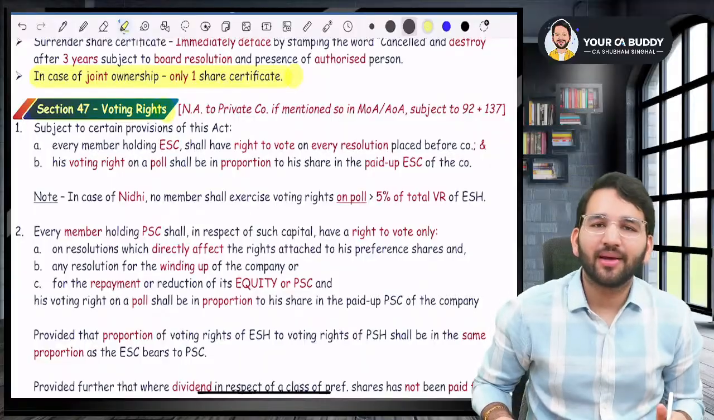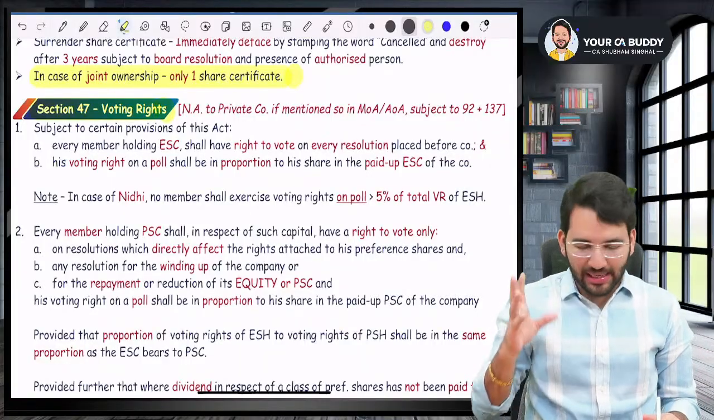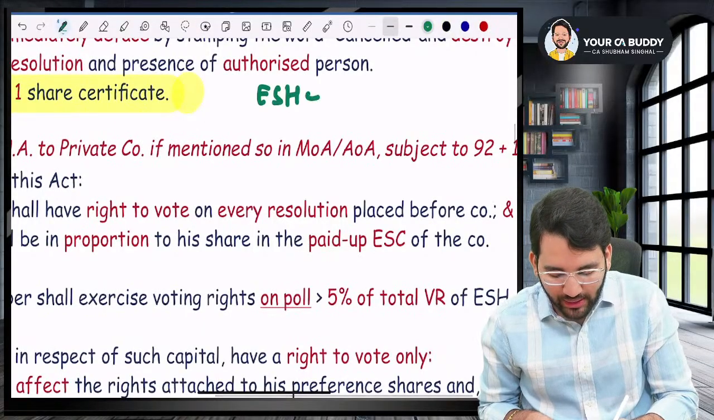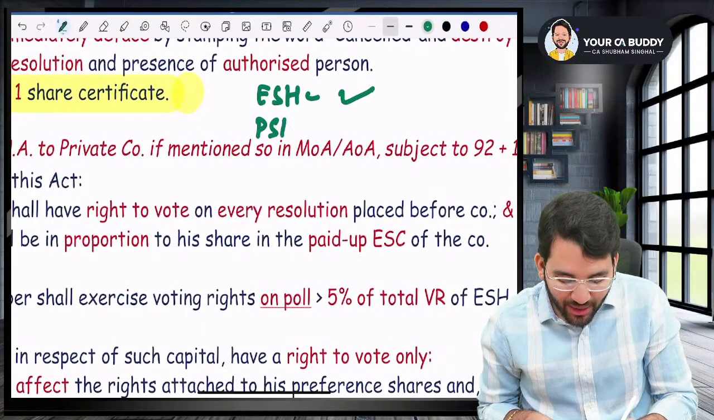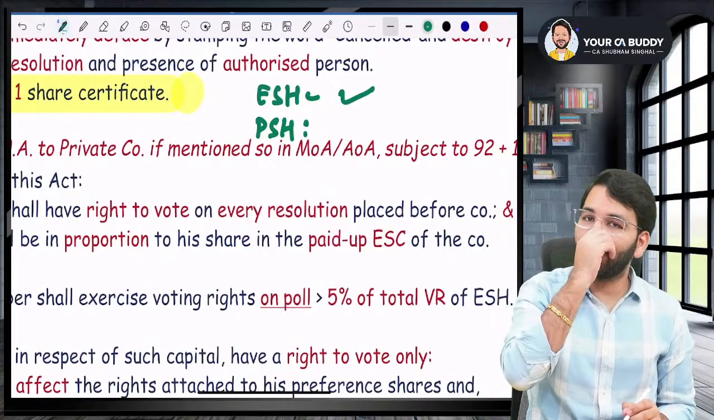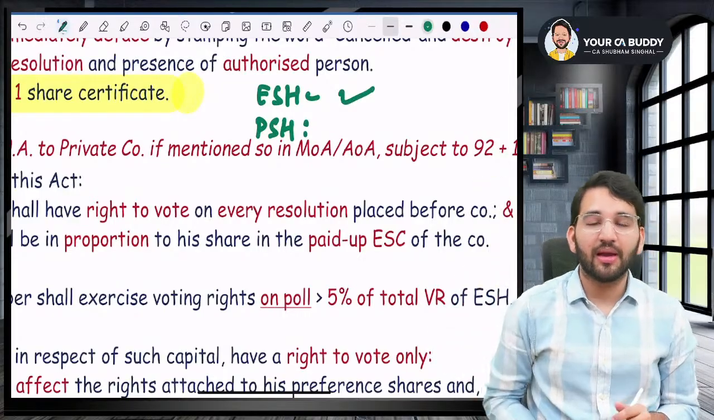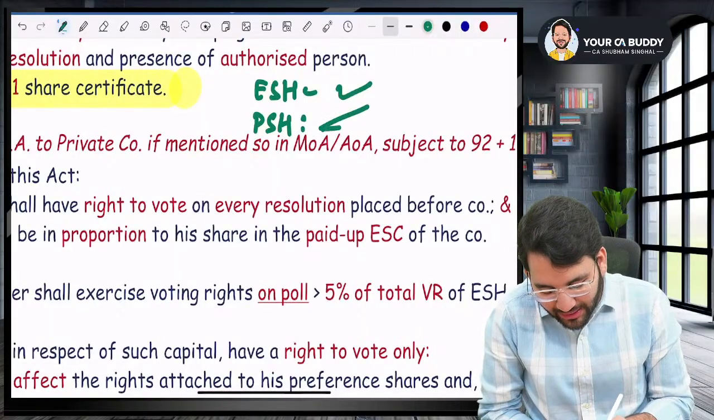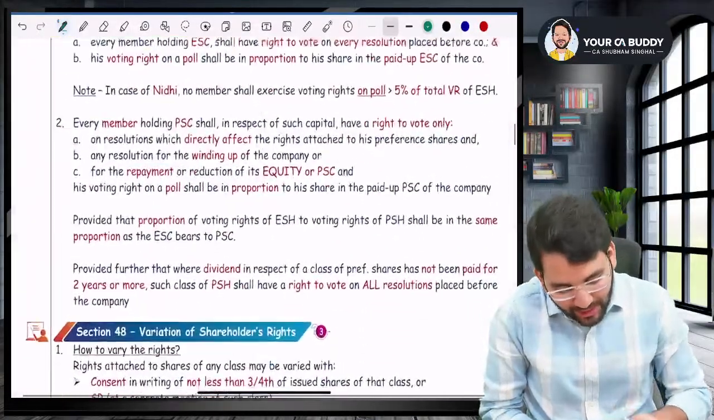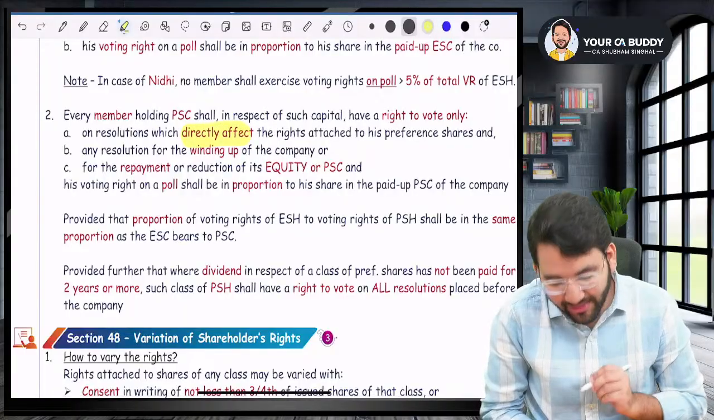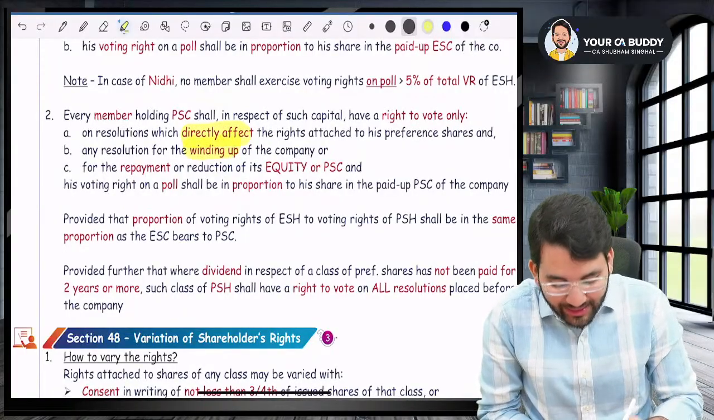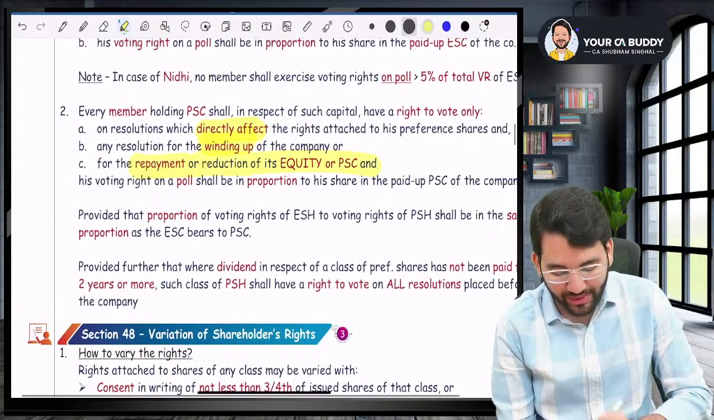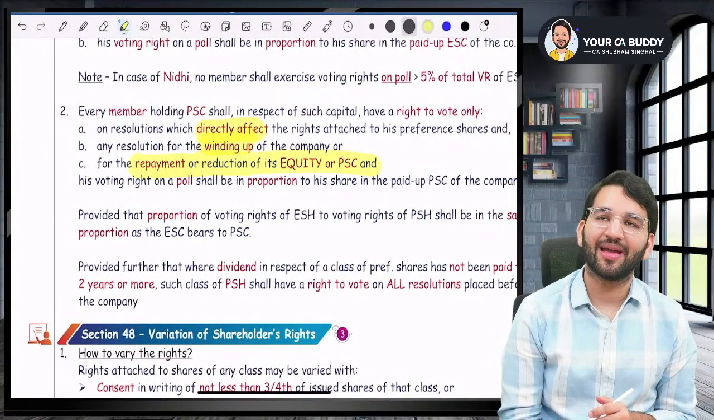Okay. After that, coming to the next section, which is section number 47, which talks about voting rights. What is voting rights? I'll keep it very simple for you. Equity shareholders can vote in all the resolutions. But preference shareholders, listen to me very carefully, can vote only in three types of resolutions. Number one, which directly affects their interest. Number two, when there is a resolution relating to winding up. Or number three, a resolution for repayment or reduction of equity or preference share capital.